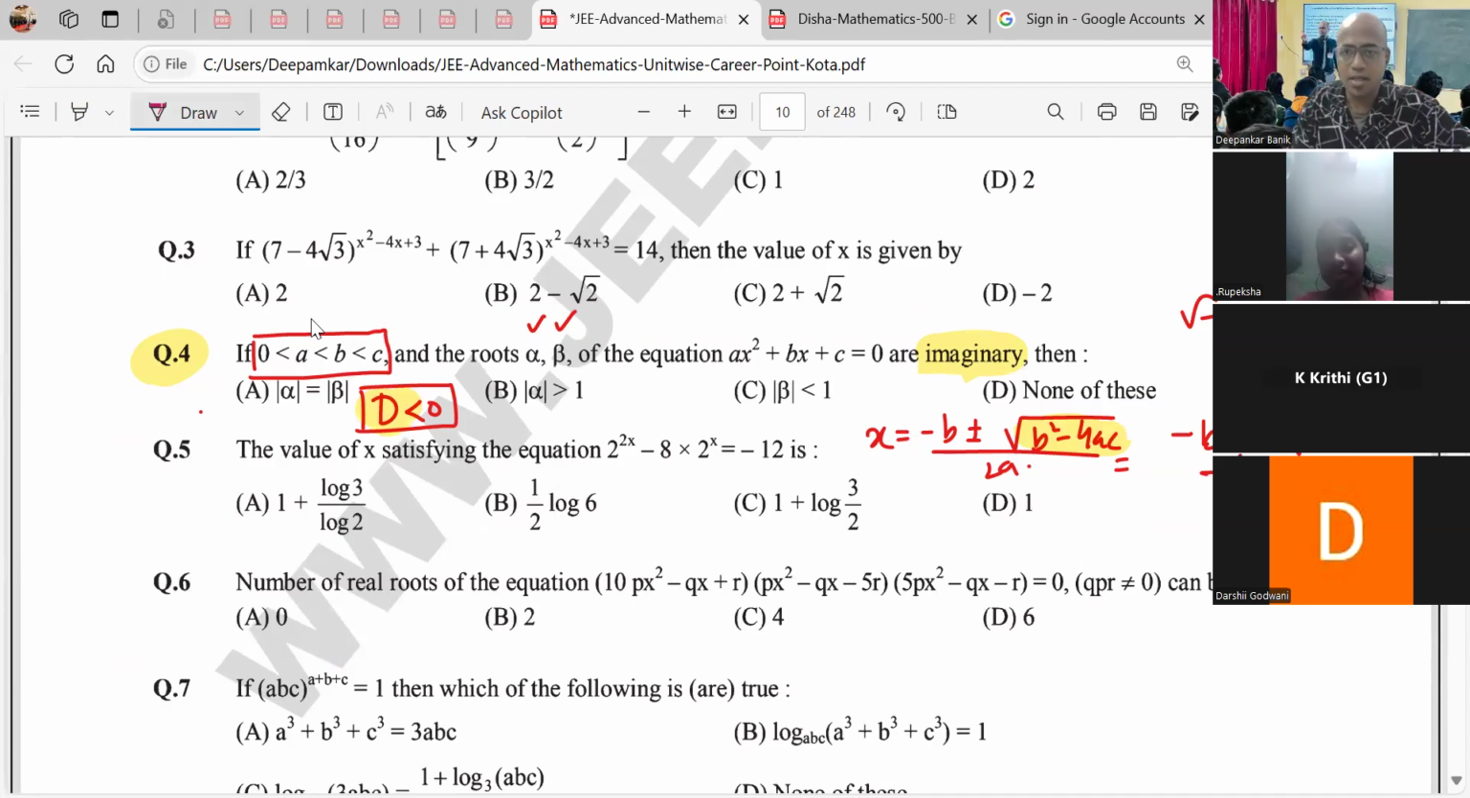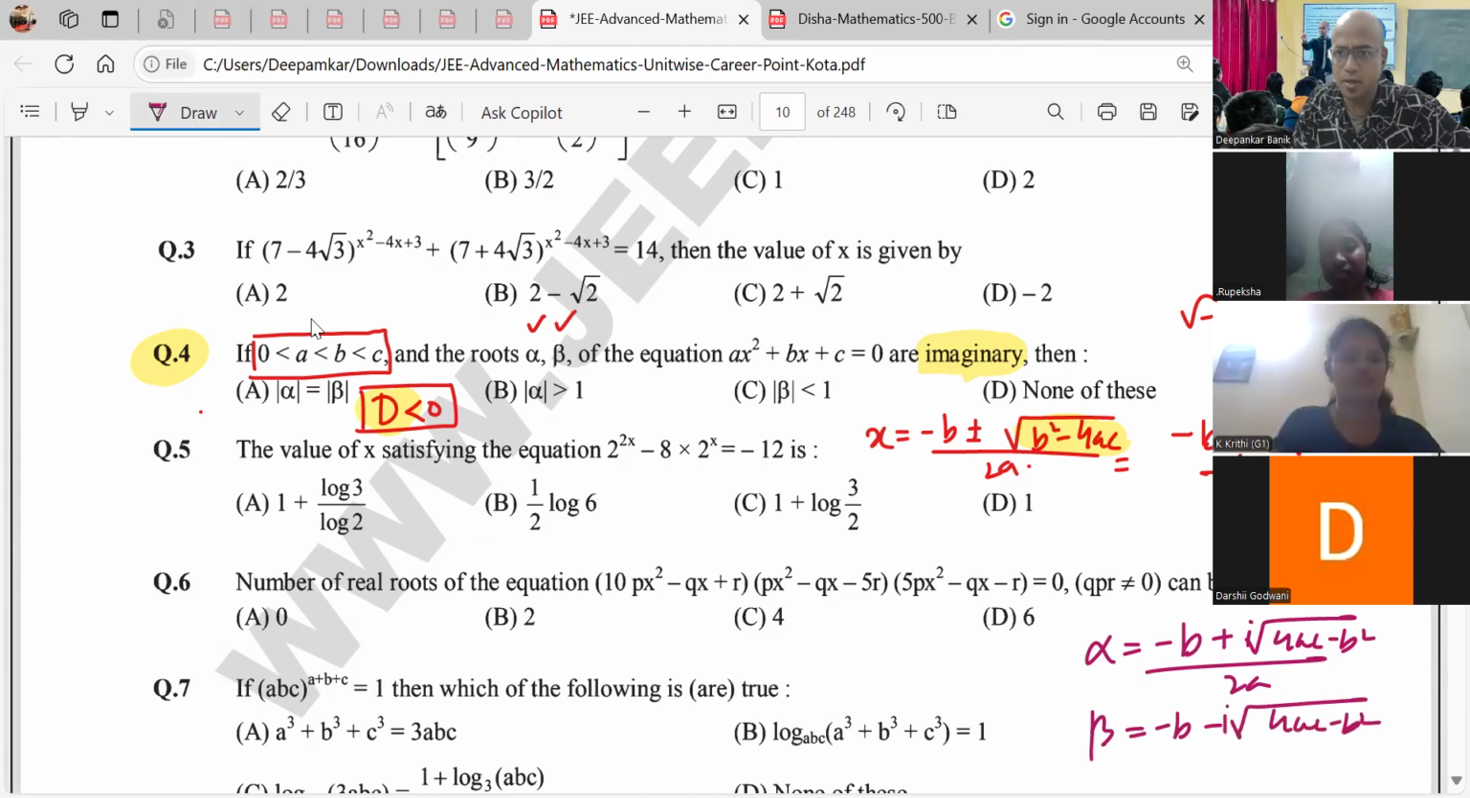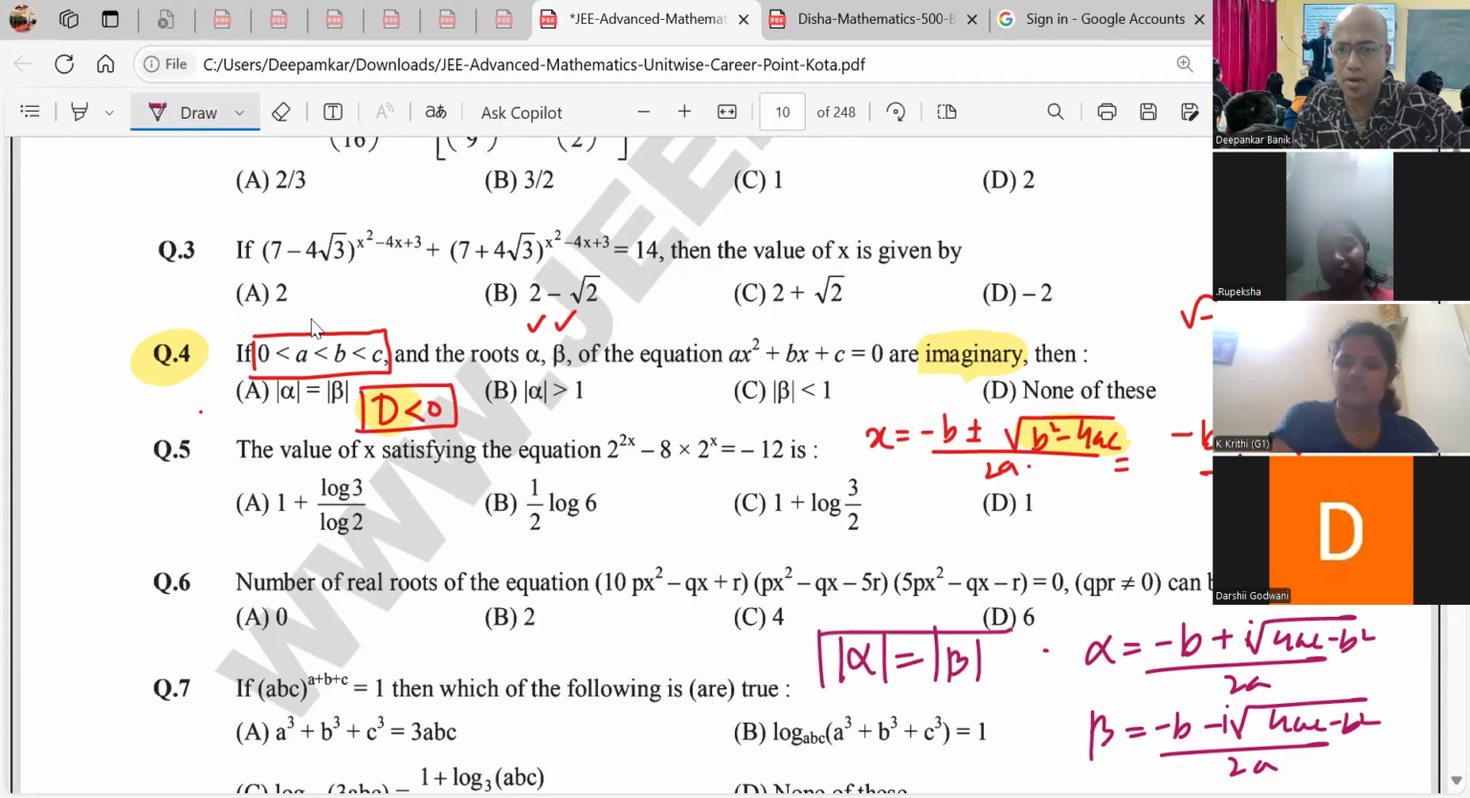So what conclusion can be drawn? When I say alpha, it is minus b plus i under root of 4ac minus b square, by 2a. And when it is beta, this is minus b minus i under root of 4ac minus b square, by 2a. So what I conclude is this is of the form x plus iy with plus and minus. They are conjugates of each other. What are the properties of conjugates? Their modulus, that is magnitude, remains the same, that is mod of alpha will be equal to mod of beta. Agreed or not? Yes, sir.